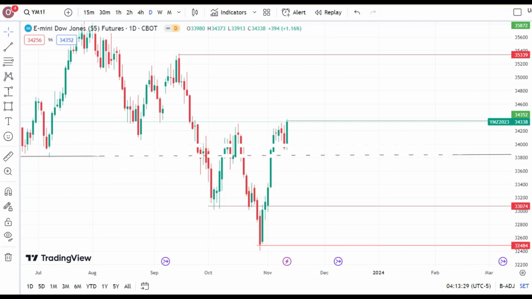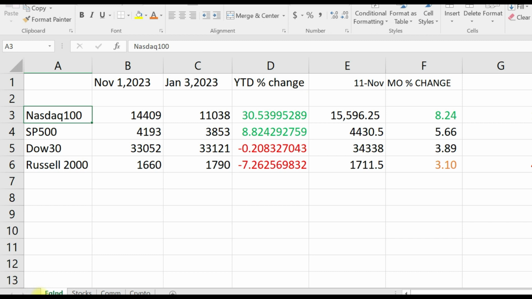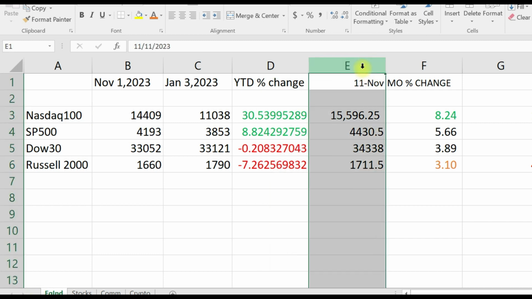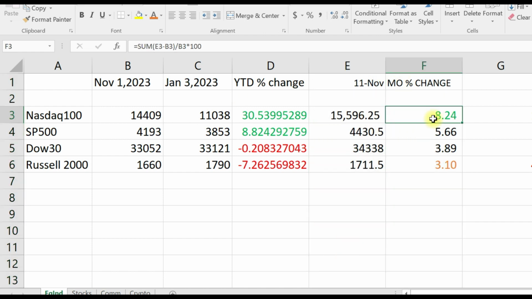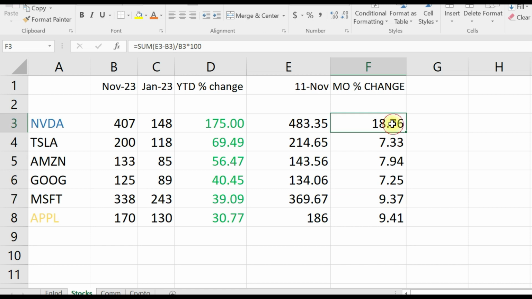So this morning I've done a few things. First of all, I updated our spreadsheet. This column here, I just took the numbers for the closing last night. And if we look at last 2 weeks, Nasdaq is up 8.2%. Now we go to our stocks, and of course, Nvidia up 19% in 2 weeks. Then we have Apple, Microsoft making all-time highs, and Google, Amazon, Tesla above 7%.